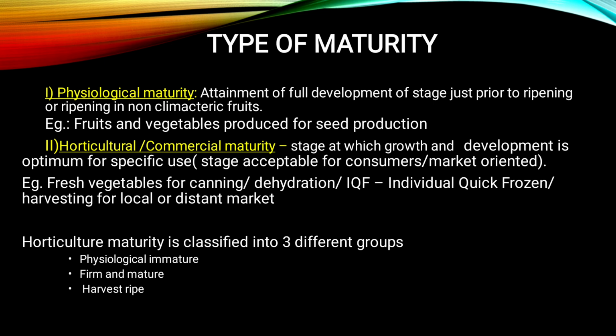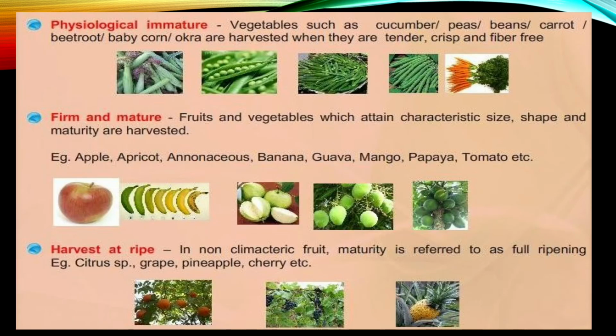So like that they are again classified. So here we can see what is meant by physiologically immature. The vegetables such as cucumber, peas, beans, carrots, beetroot, baby corn, okra are harvested when they are tender, crisp and fiber free. So that means when we are going to use them, still they are immature but they are usable. Okay.